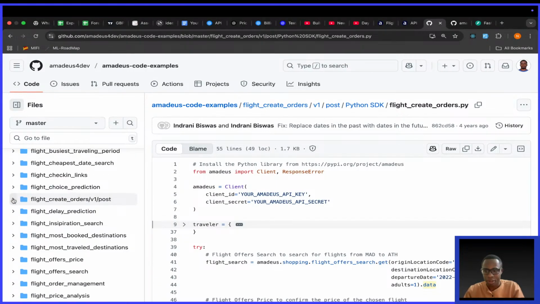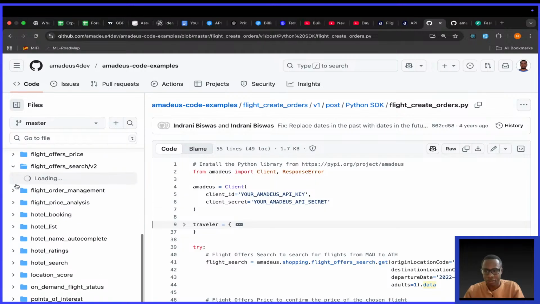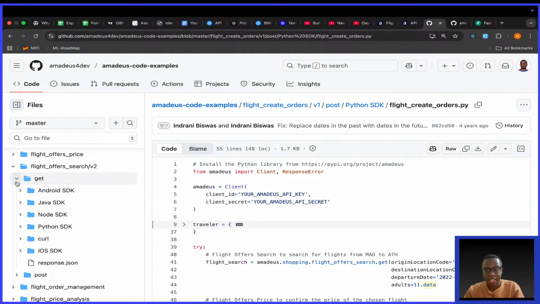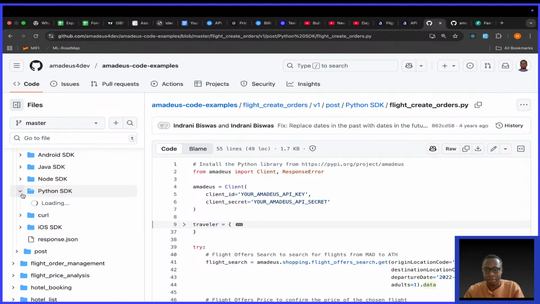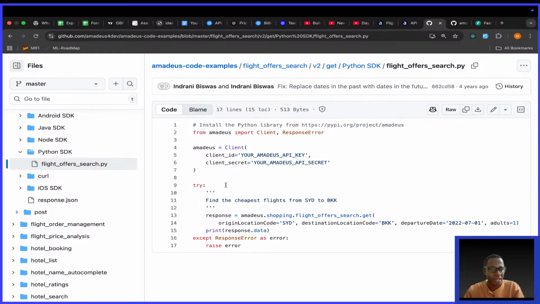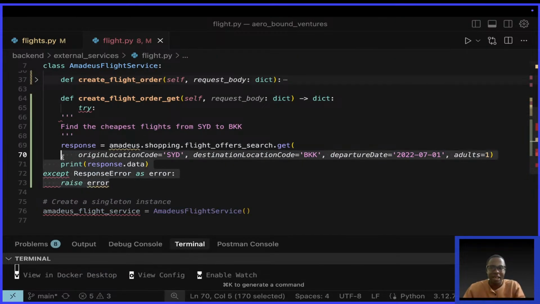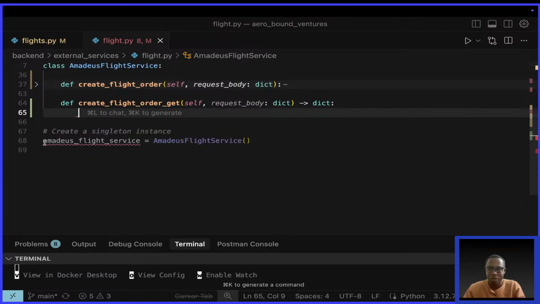They have post, where is flight search, get. You're going to see an example for the Python SDK here. This is how you can work faster. I just copy all this to make things easy. You don't need to cram things. So you've seen me always asking AI sometimes, and failing miserably.